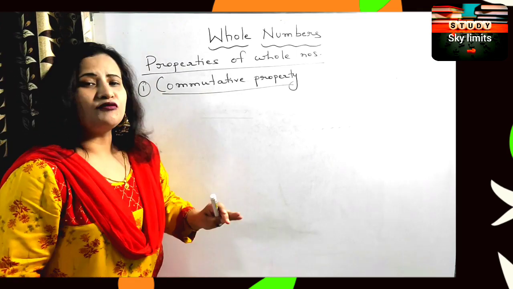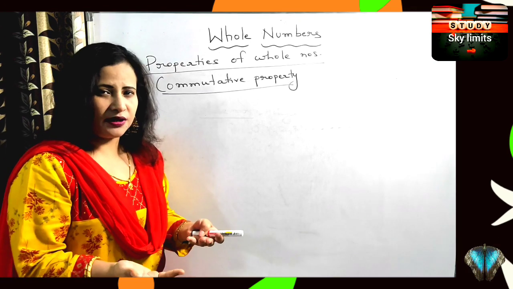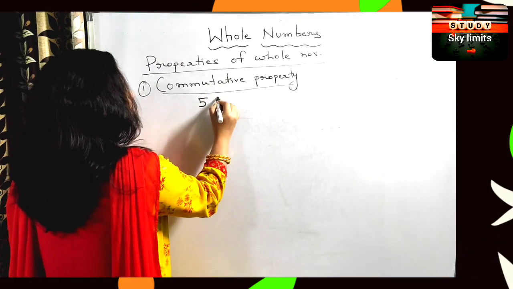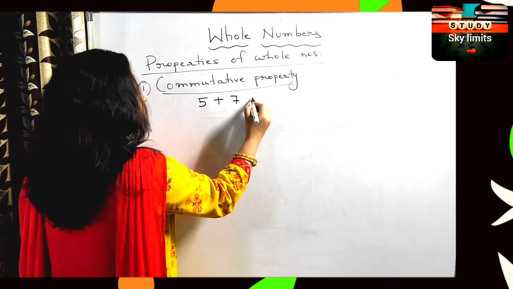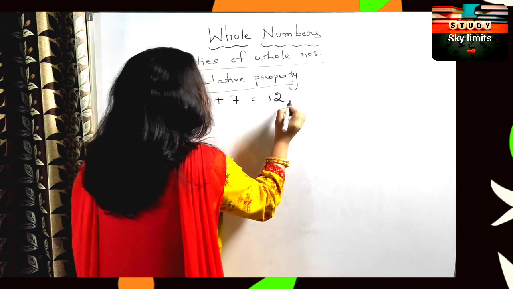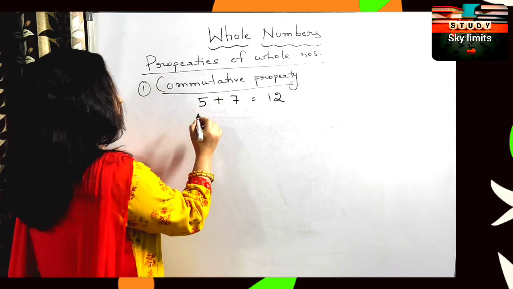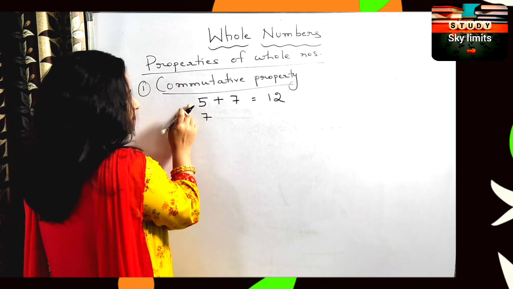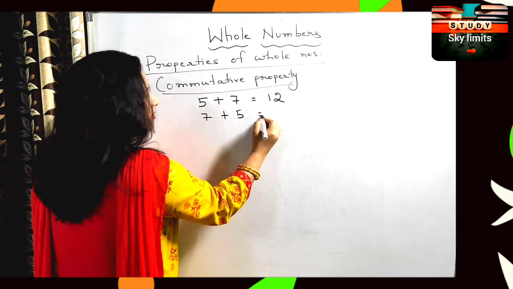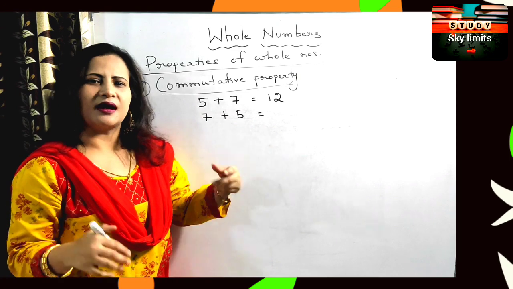So what is the meaning of this commutative property? Just look at this. 5 plus 7 is equal to how much? 12. Now if I write 7 in place of 5 and 5 in place of 7, what answer are you going to get? Again 12.